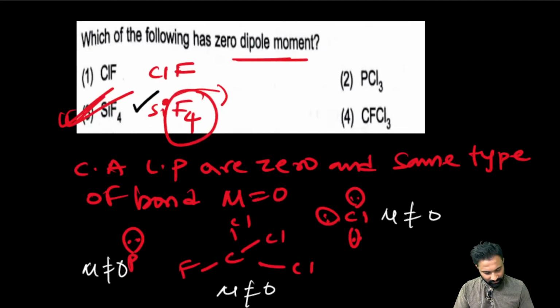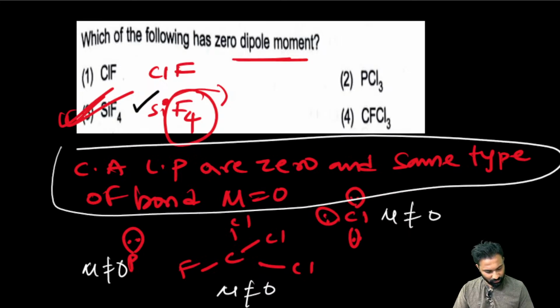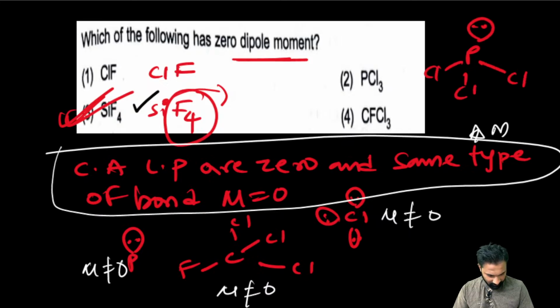Nothing is there, my dear friends. If the central atom has 0 lone pairs and the bonds are all of the same type, then the dipole moment mu is equal to 0. That's it. Just remember this point. Here in PCl3, we have one lone pair of electrons.